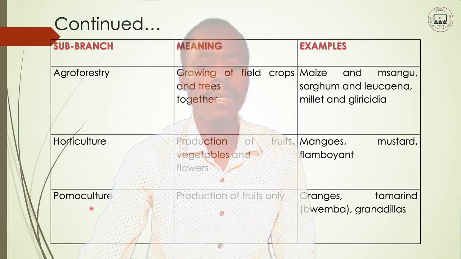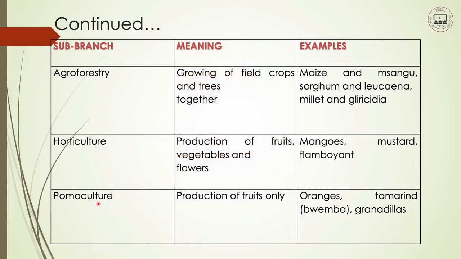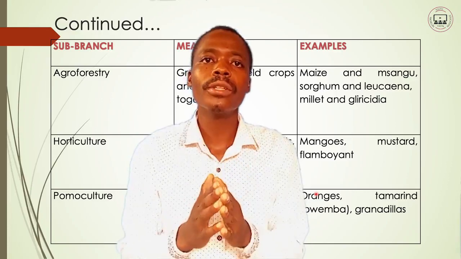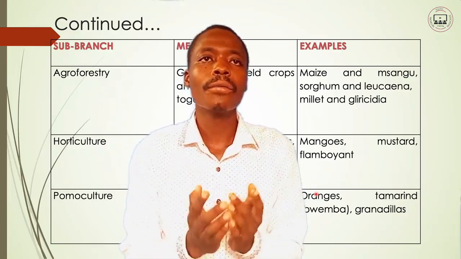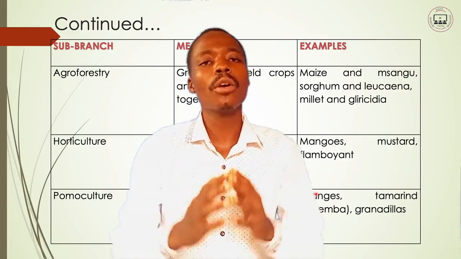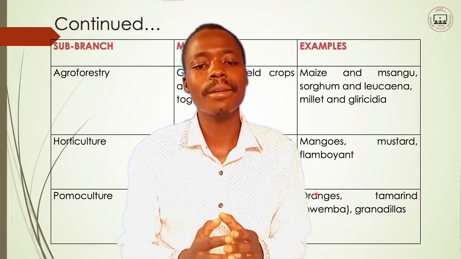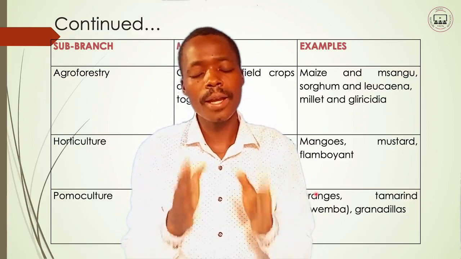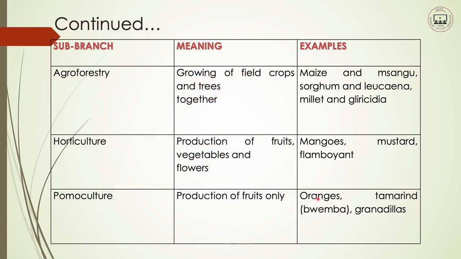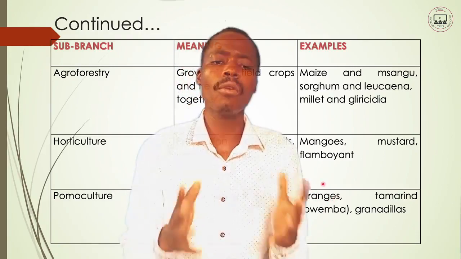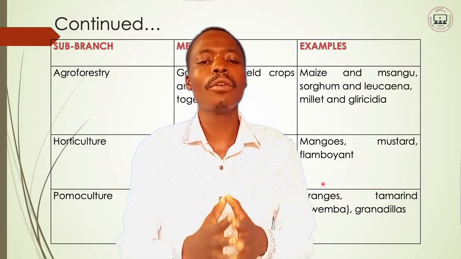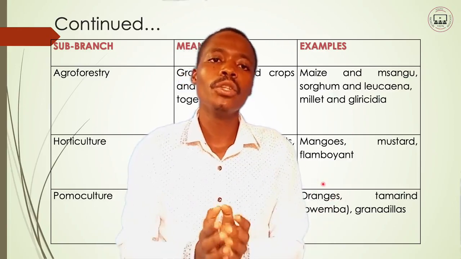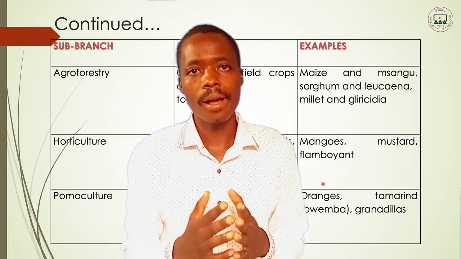And also moving forward, we have pomoculture. Pomoculture means production of fruits only. That is pomoculture. Now, if you choose to produce only fruits, you are practicing pomoculture. Examples of fruits that can be produced under pomoculture: we have the production of oranges. When you produce oranges, you have your orchard of oranges. That means you are practicing pomoculture therein.